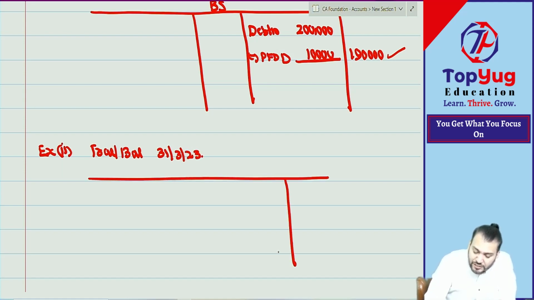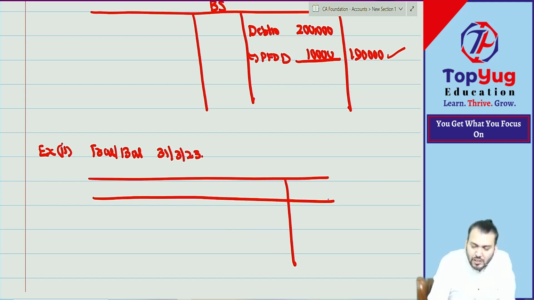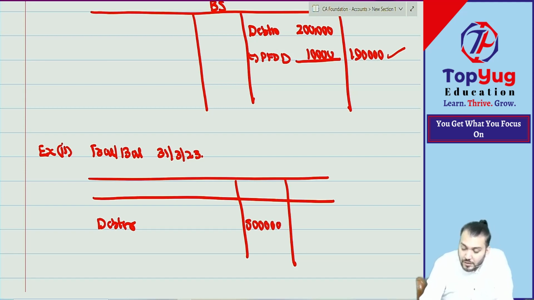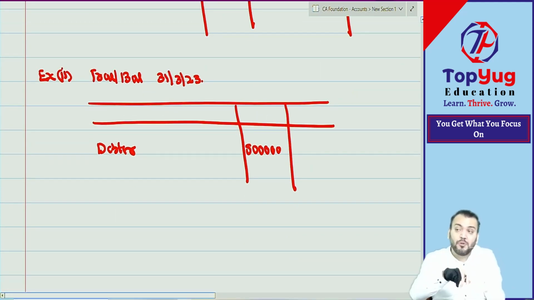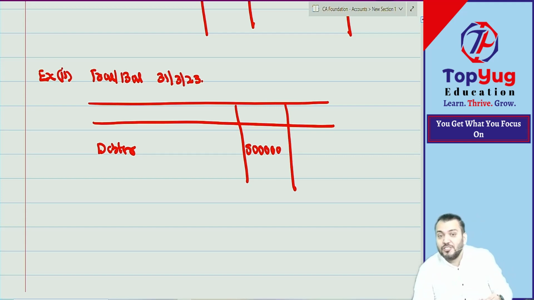Now can I say data will change? Because there will be some more credit sales in this year. The data might change. So let us say debtor now becomes 5 lakh. Okay, this is closing debtor. Now last year we have created provision. How much provision we created? So that will become the opening balance of this year.